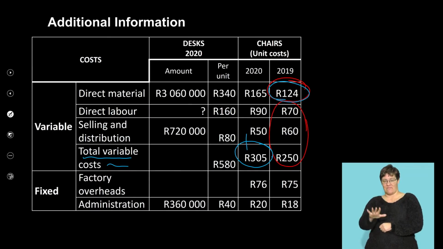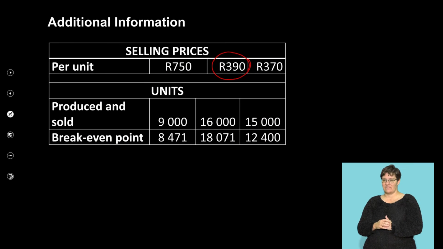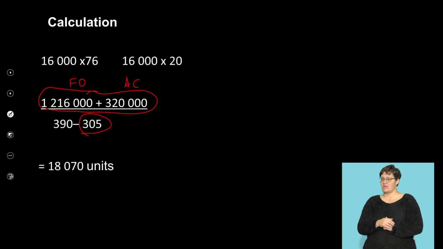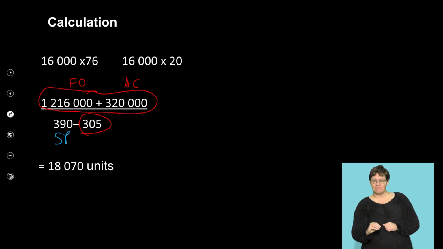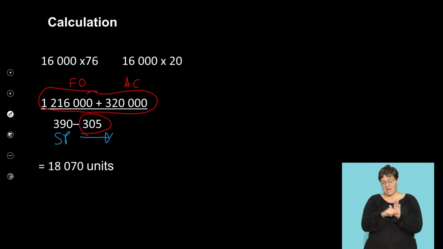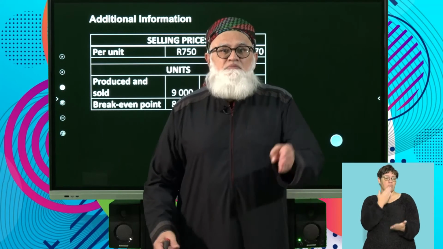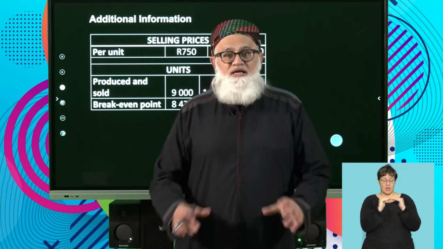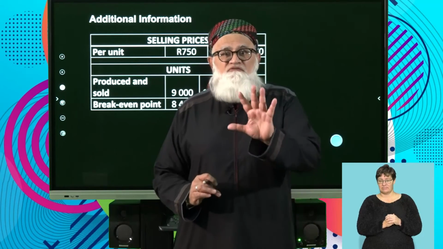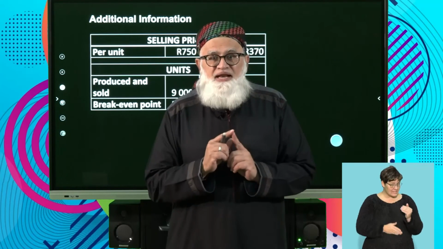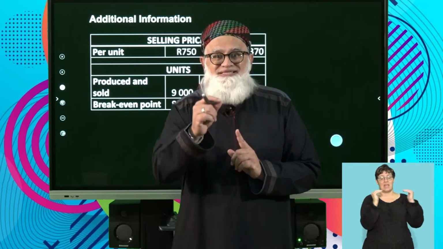There it is, 305. Therefore, in my calculation, it's my selling price per unit minus my variable cost per unit to give me a total of 18,070. Look at my information. Here we go. There is my break-even point. So what have I done? My calculation has proved that my break-even point is correct. To conclude this segment, very important, know your break-even point. Also know what it means.